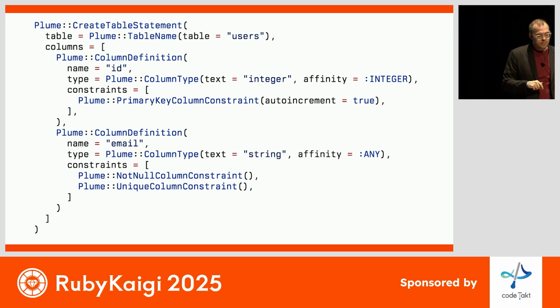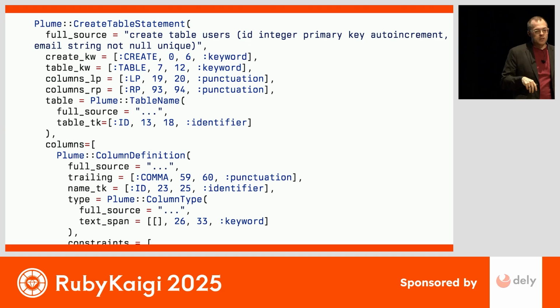Now, the only other final point to make is a small confession. This slide is a bit of a lie. This isn't actually exactly what the parser will generate. This is an abstract tree. The parser actually produces a concrete tree that keeps track of the locations and spans.